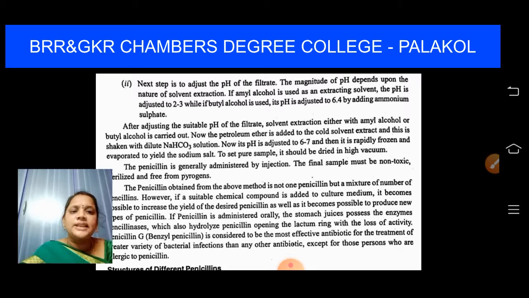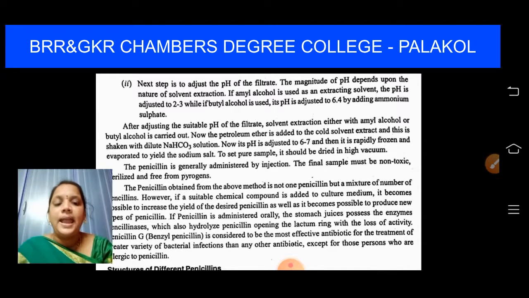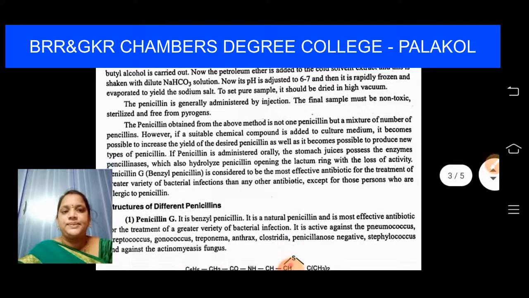To get a pure sample, it should be dried in high vacuum. We have to dry it in high vacuum. The penicillin is generally administered by injections. We know that penicillin injection is first tested. It is given very lightly to our skin.